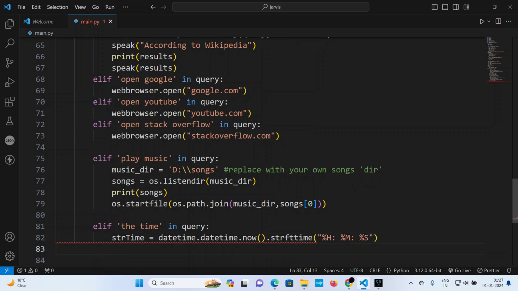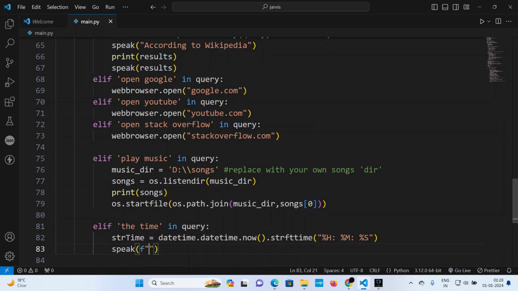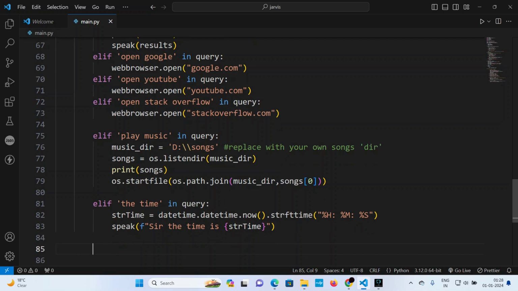And I want to speak it. Control Z. I want to speak what things are going on. Okay, so I will speak that, having an f-string, so the time is, and strTime that I'm passing basically. Control Z. Oops. So if your cursor is in between a line, you can press Control and Enter for getting a new line. Good.